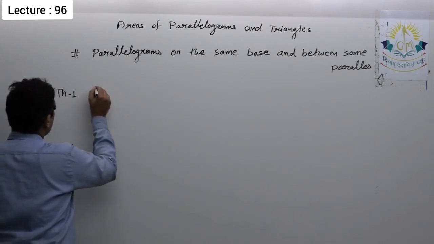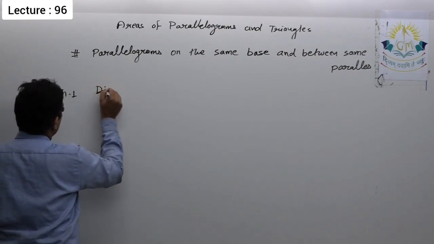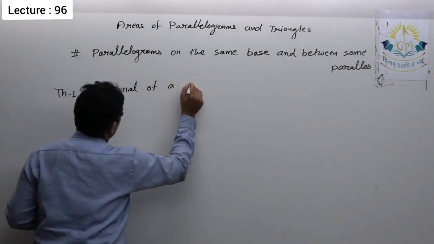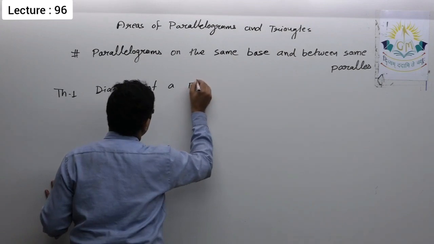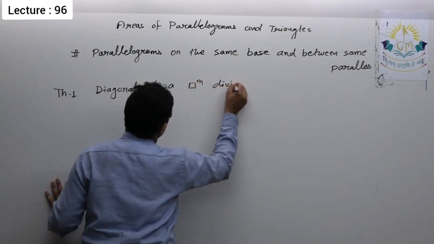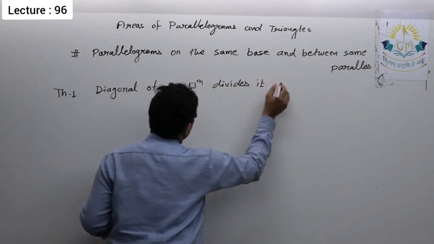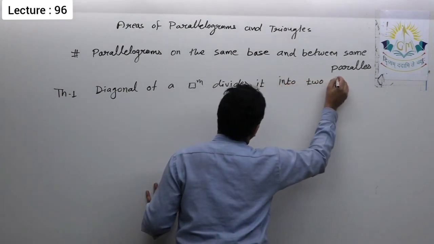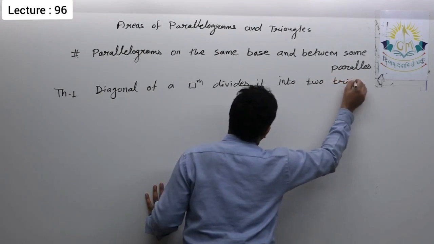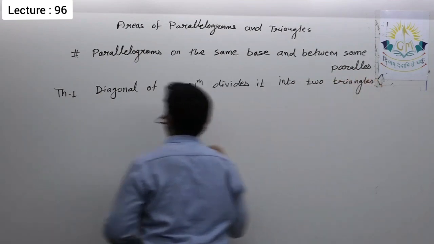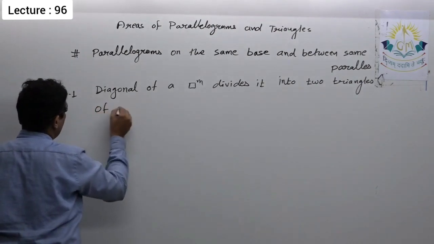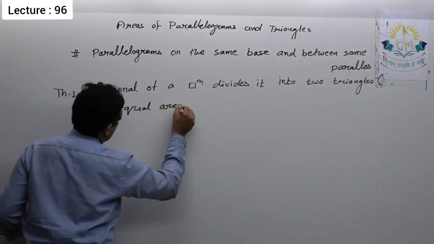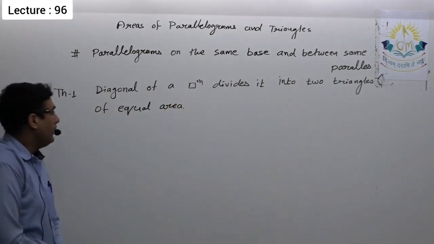The first theorem is: a diagonal of a parallelogram divides it into two triangles of equal area. This is the first theorem that we have to do.